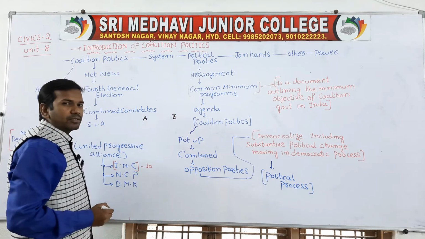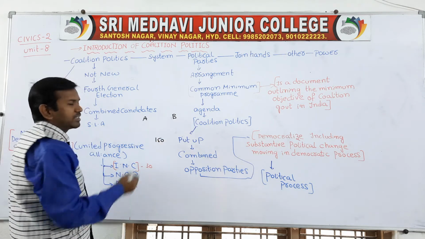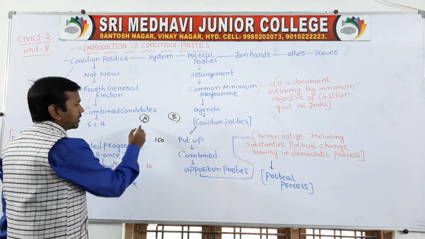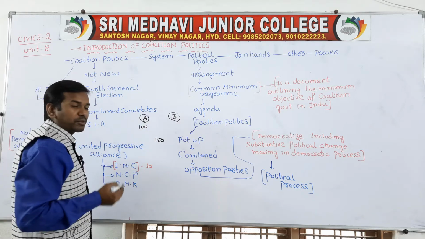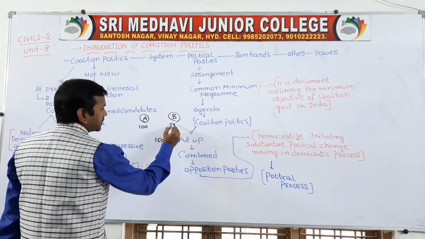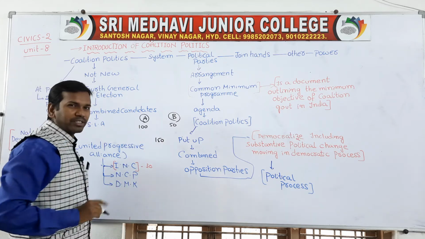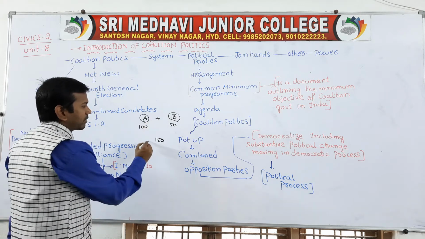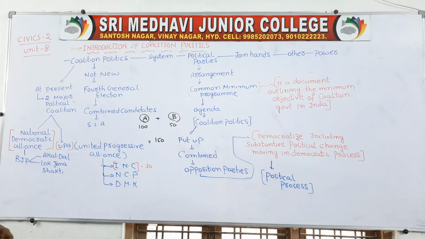To form a government, at least 150 seats are needed. Imagine these are the two major parties. A party has secured only 100 seats, and B party has secured 50 seats. But to form the government, one party should secure at least 150 seats. Then what will happen? Both the parties will combine and form a coalition. Coalition is possible.